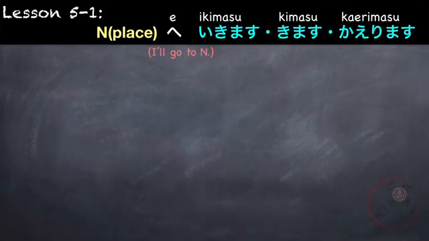The first one is how to say I'll go to a place. The pattern is place followed by the particle e, which is a hiragana he but pronounced as e. This indicates the direction of the verb, such as ikimasu, go, kimasu, come, kaerimasu, return.